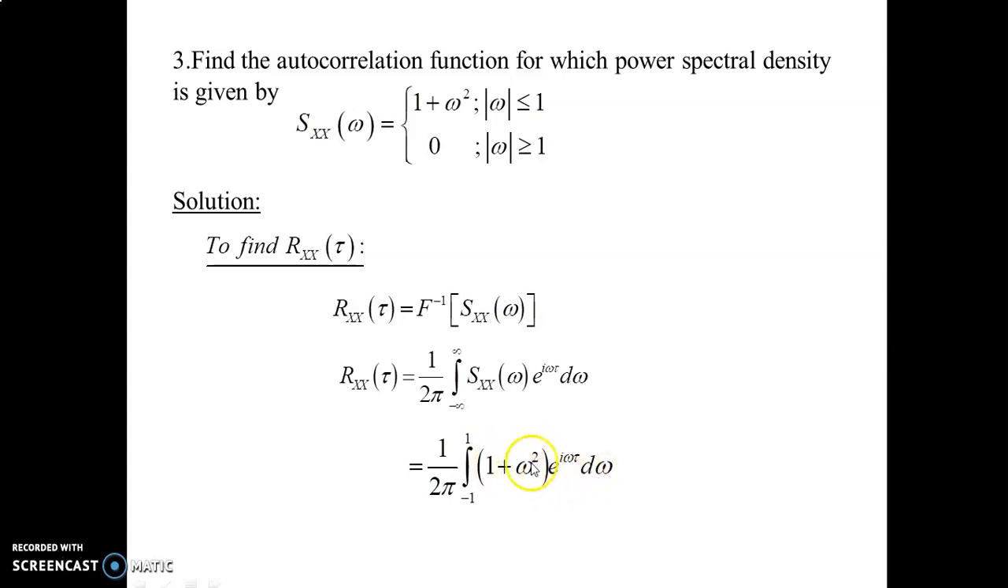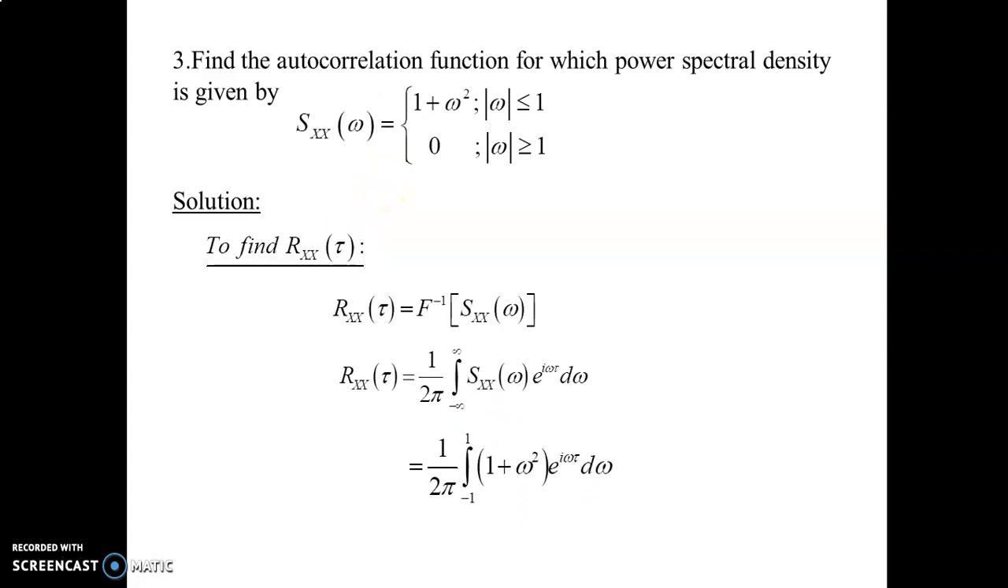Now this is an omega function and this is also an omega function, so we use the integration by parts form, integral of u dv. Take this as u and this as dv. Next, expand e power I theta: 1 divided by 2 pi into the integral from minus 1 to plus 1 of 1 plus omega square into cos omega tau plus I sin omega tau into d omega.